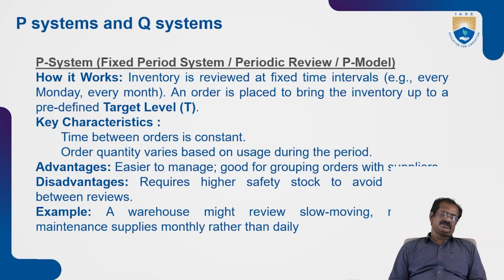When you place the order constantly, the supplier will also be interested in supplying the material constantly to us, even at a bargain price. That way it will add benefit to the company. The order quantity varies based on the usage during the period. So if you calculate for one week, it will be different, and if you calculate for one month, it will be different. So it is easy to manage and good for grouping orders with suppliers.